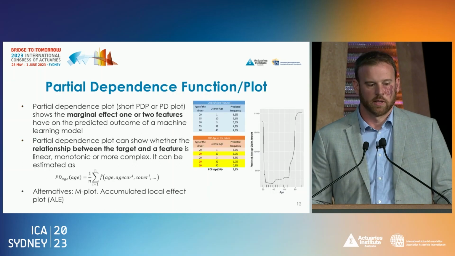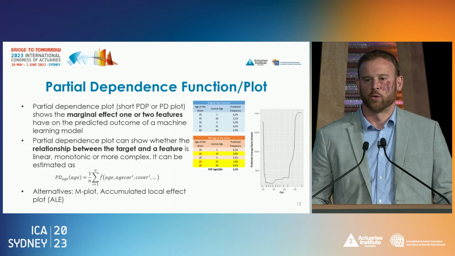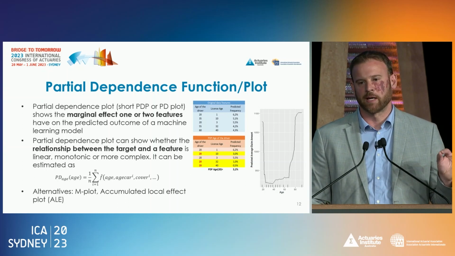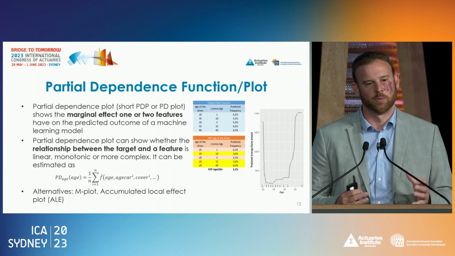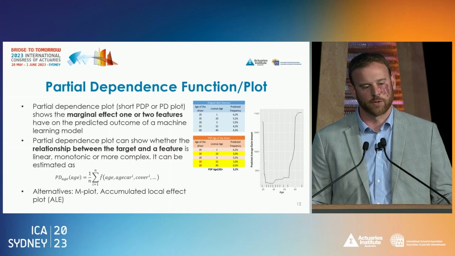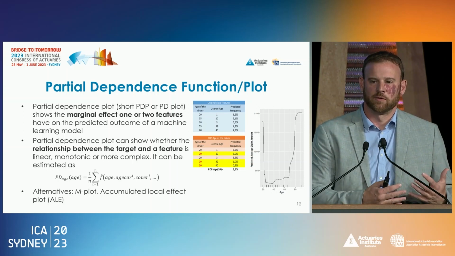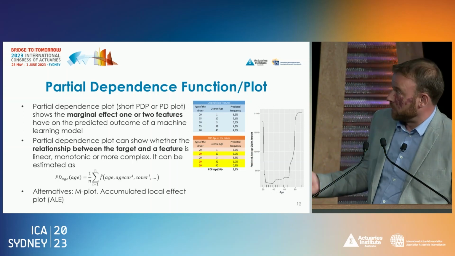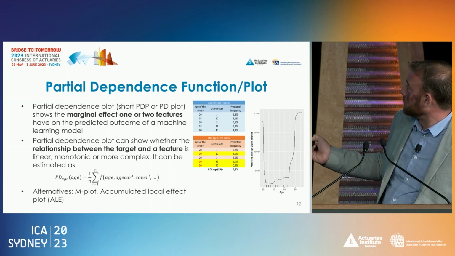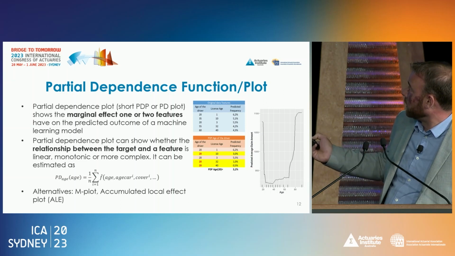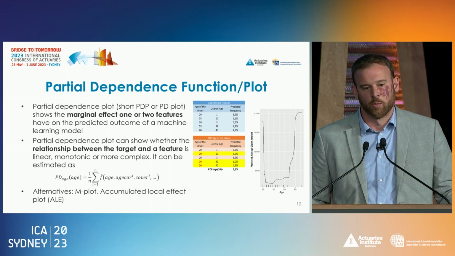Then the second tool is called partial dependence plot or partial dependence function. The goal here is really to understand the impact of one variable or two variables. If you want more, it's possible, but you cannot represent it graphically, of course. So here, one variable, what is the impact of this variable on the prediction? So for example, here, we have the variable age, and we want to understand what is the impact of this variable age on our target variable, which is here a claim amount.